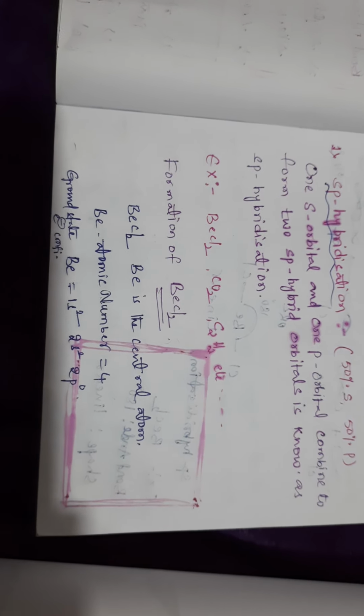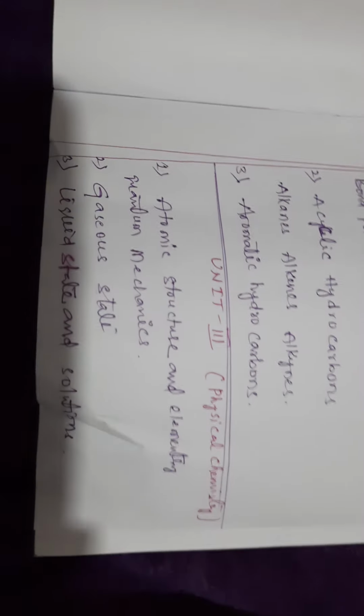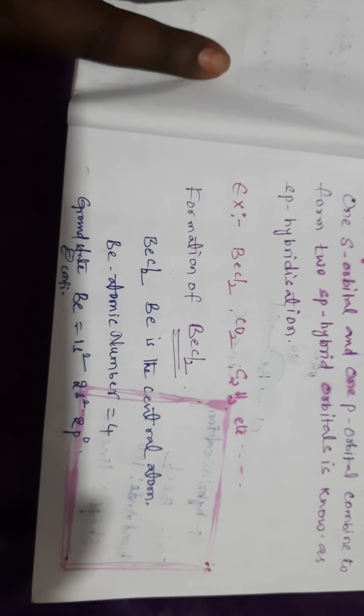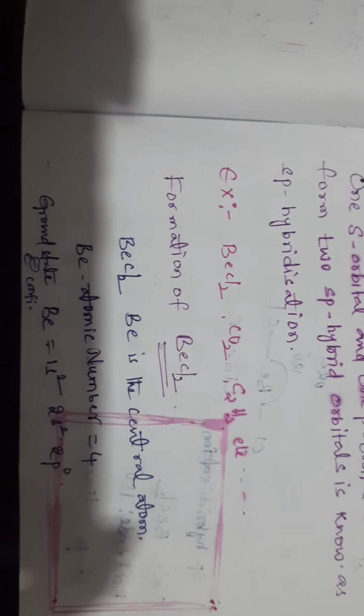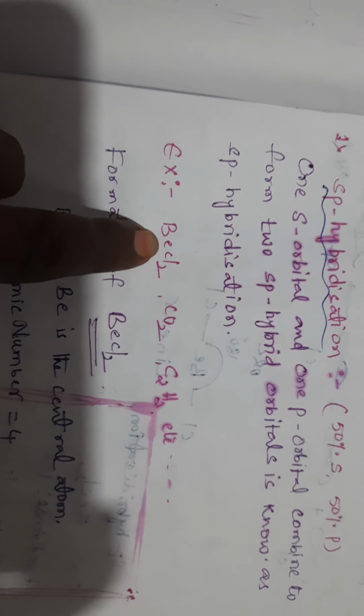Formation of beryllium dichloride, let us take and discuss that one. In beryllium dichloride, remember, beryllium is the central atom. How to identify the central atom in the given compound? The element with the least number of atoms is taken as the central atom. In beryllium dichloride, chlorine has 2 atoms, beryllium 1 atom. That 1 atom is considered the central atom.